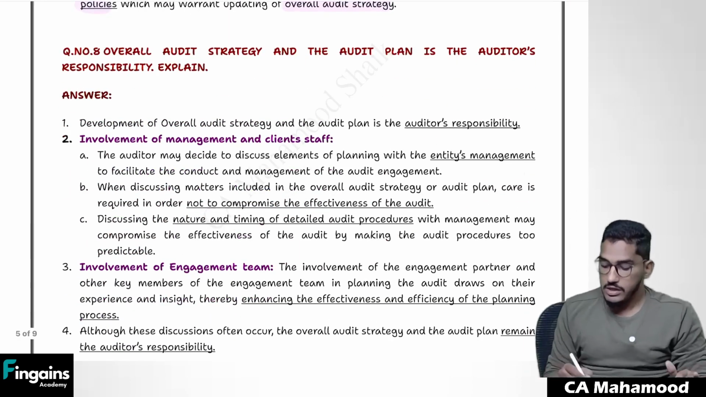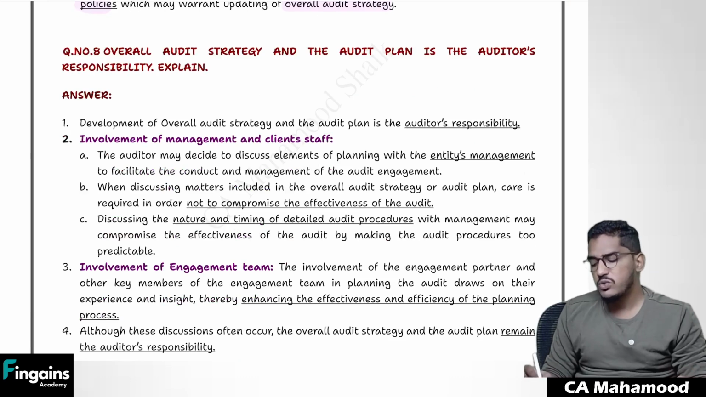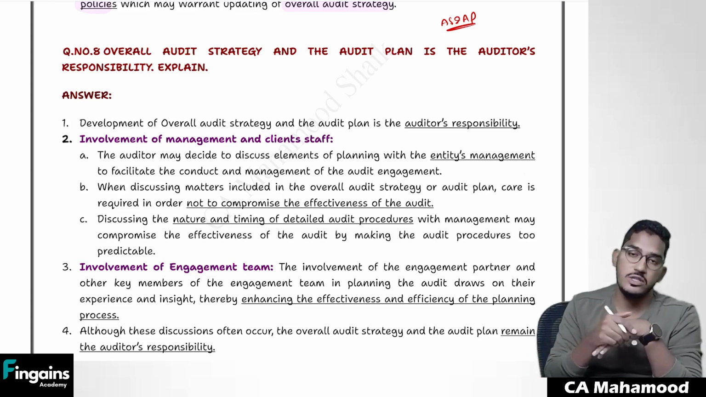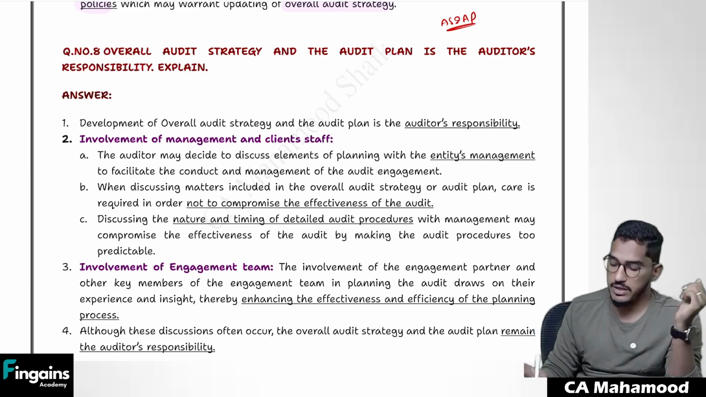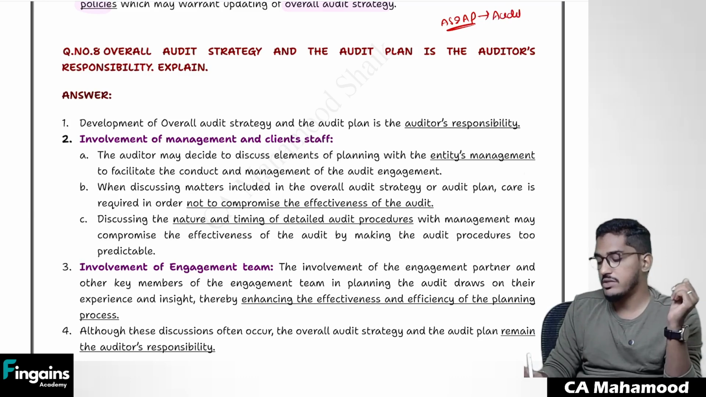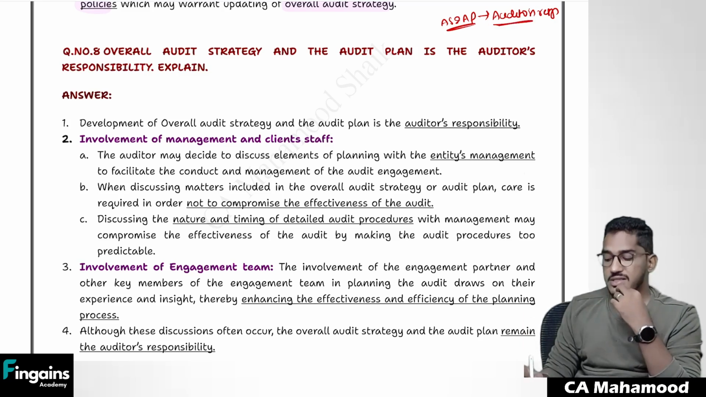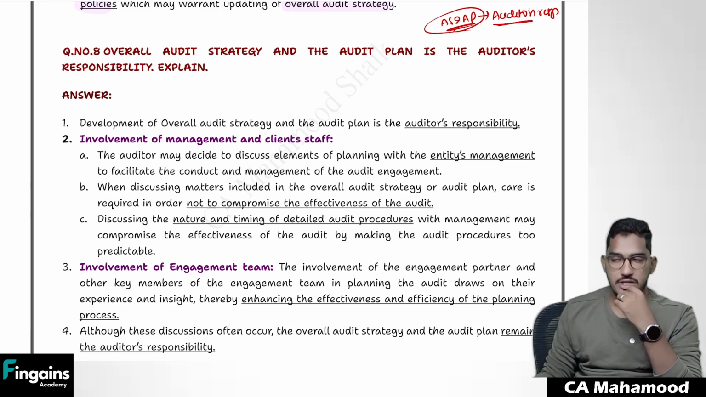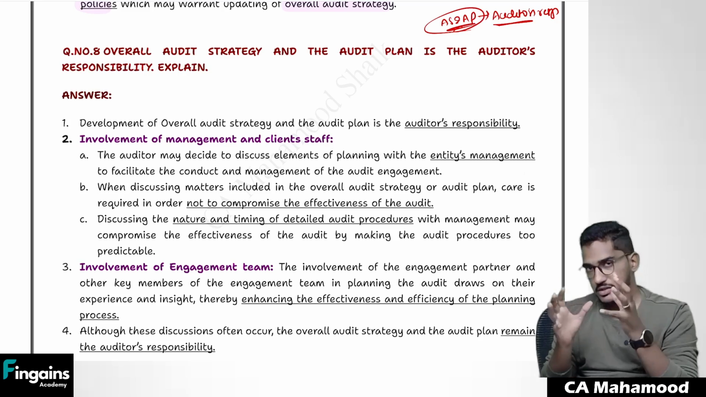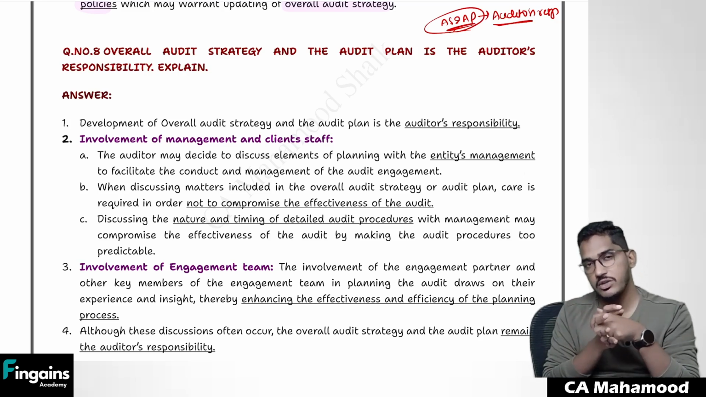Now, next one, let us talk about whose responsibility it is to prepare the audit strategy and audit plan. You tell me, guys, whose responsibility is it to prepare the audit strategy and audit plan? Undoubtedly, it is always the auditor's responsibility to build the audit strategy and audit plan. But do you think the auditor single-handedly will develop the audit strategy and audit plan, without the help of anybody else?